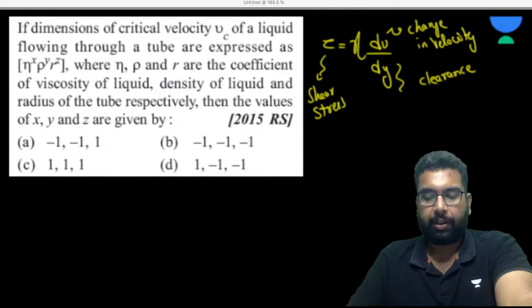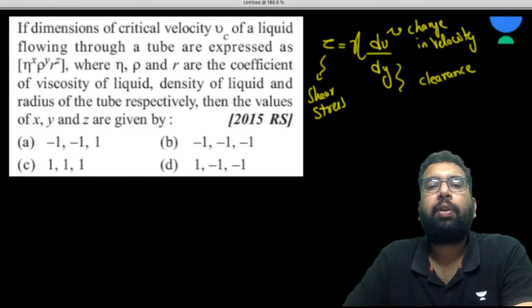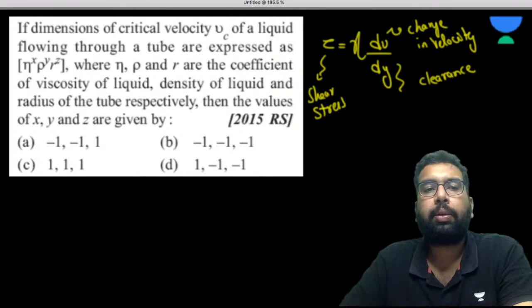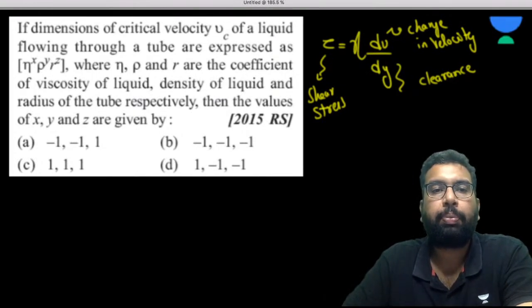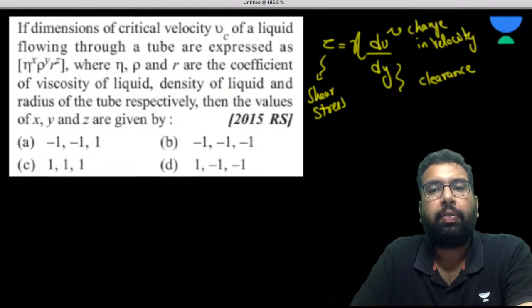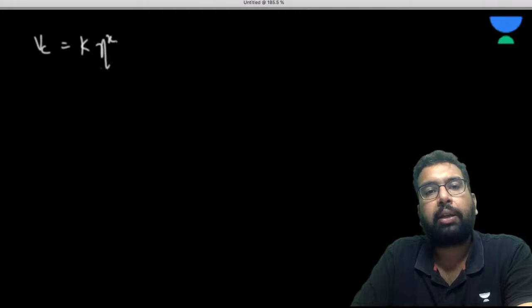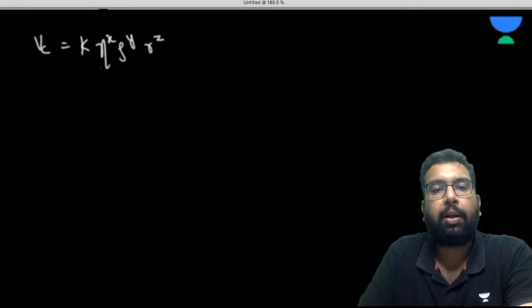Okay, I think now I'll have to do it. So if the dimensions of critical velocity of a liquid flowing through a tube are expressed as eta to the power x, rho to the power y, r to the power z. So how can we write it? We can write the dimension of velocity. So critical velocity depends upon k times eta to the power x, rho to the power y, r to the power z, right?